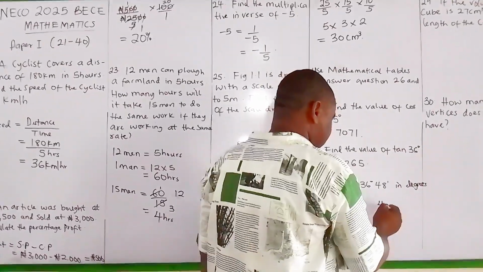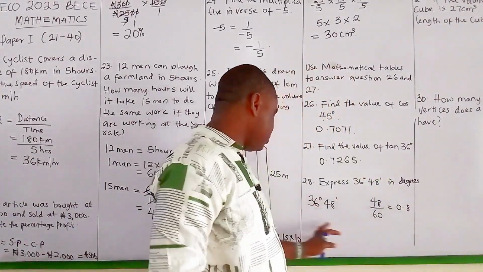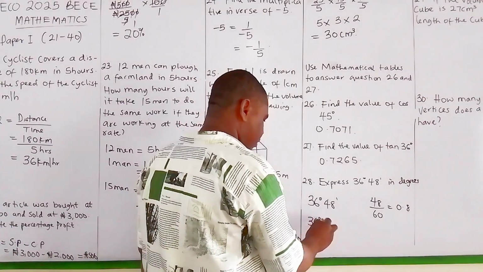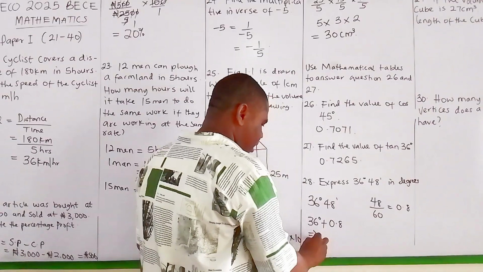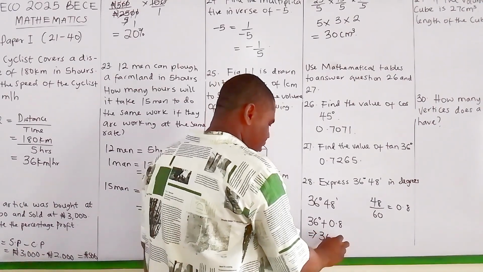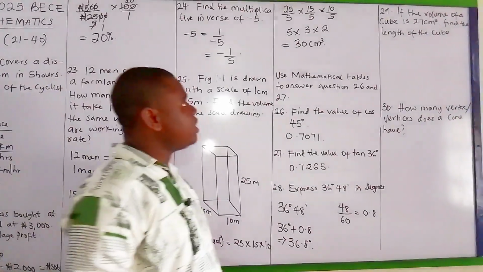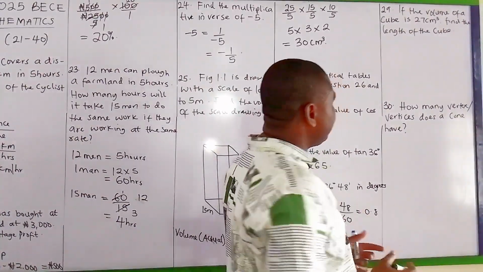This will give me 0.8. So I'll add the 0.8 to 36 degrees. So I have 36 degrees plus 0.8. This will give me a final answer of 36.8 degrees.